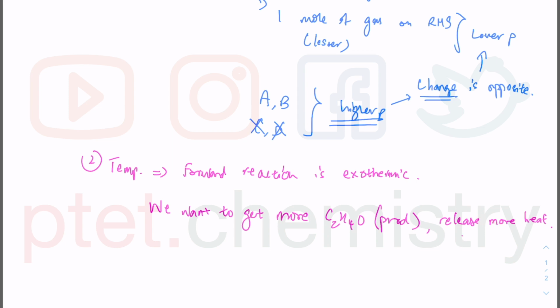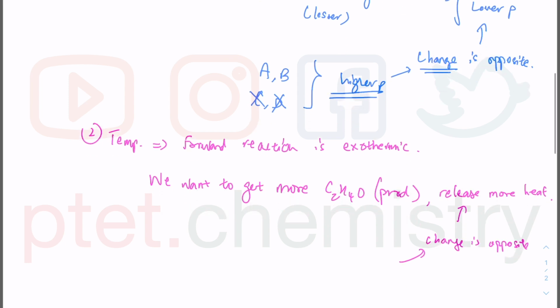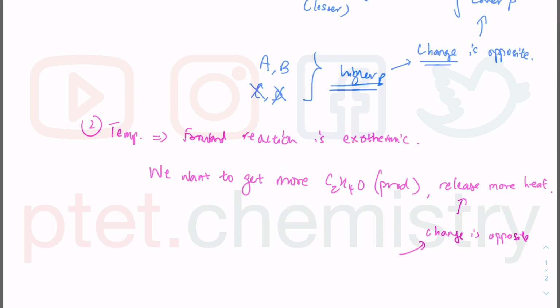What is the change? The change is the opposite, because again we are dealing with Le Chatelier principle. When you release more heat, temperature will increase because you are releasing more heat to the surrounding. So what we want is to decrease temperature. This is the change.